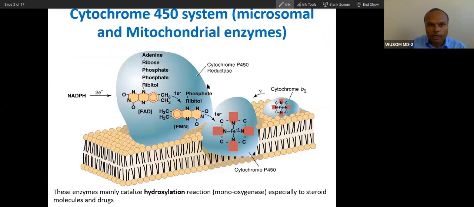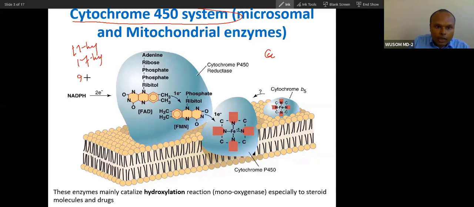This is the most important enzyme system, the cytochrome P450 system, required for synthesis of steroid hormones. These are 11 hydroxylase, 17 hydroxylase, and 21 hydroxylase, all cytochrome P450 system enzymes.